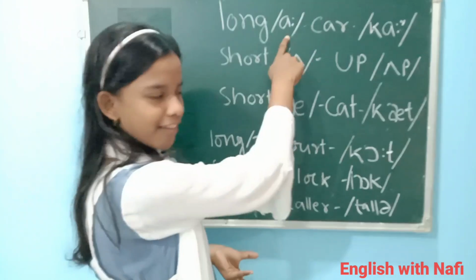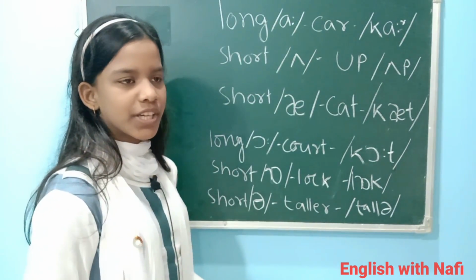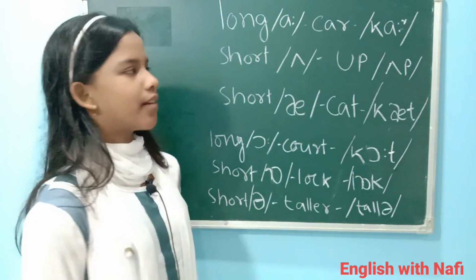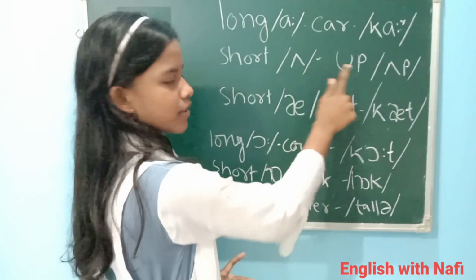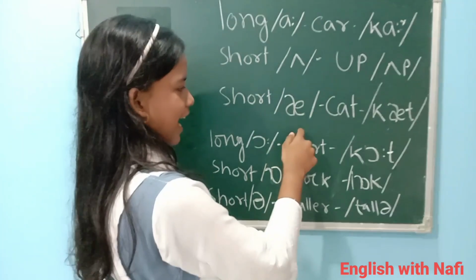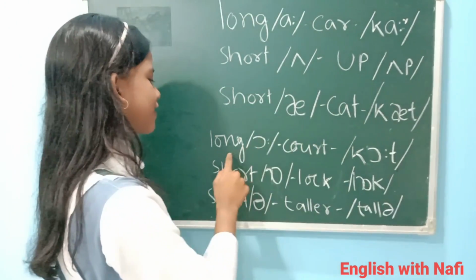Long A, car. In British English, it's car. In American English, it's car. So long A, car. Short A, up, up. Short A, cat, cat. Short A.